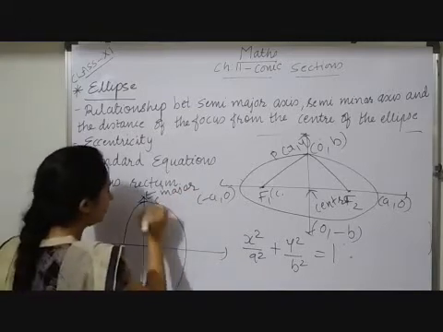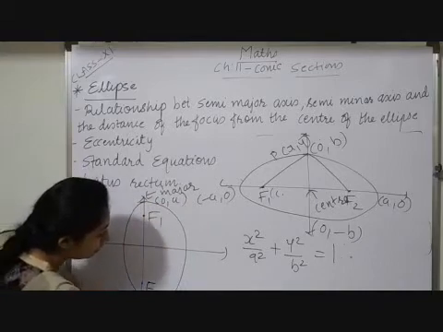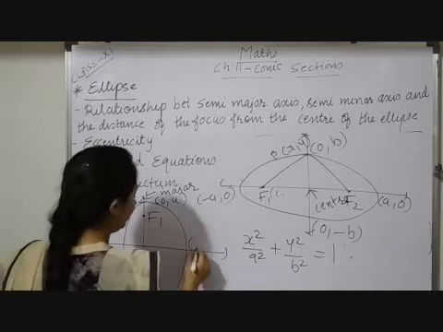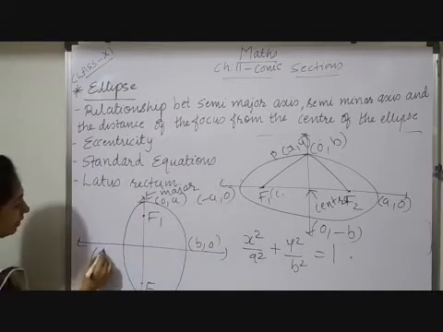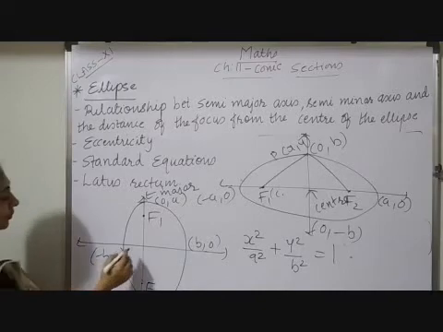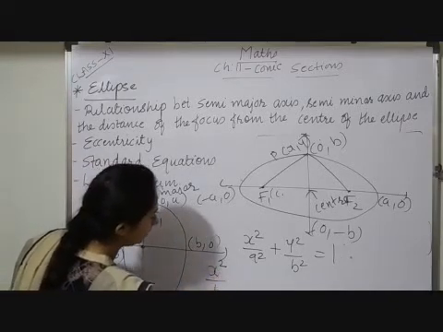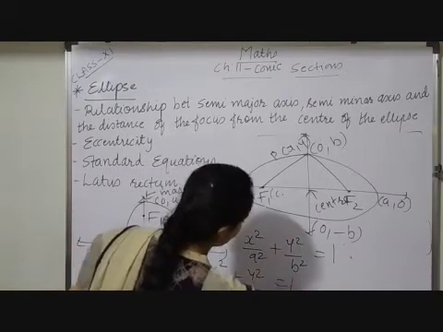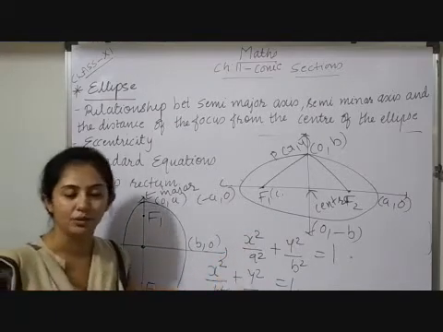Here your coordinates will be 0 comma a and 0 comma minus a. On the y-axis the x coordinate is 0. Here your coordinates will be b comma 0 and minus b comma 0. The equation of this ellipse is x square upon b square plus y square upon a square equals 1. So these two standard formulas of your ellipse you have to remember.